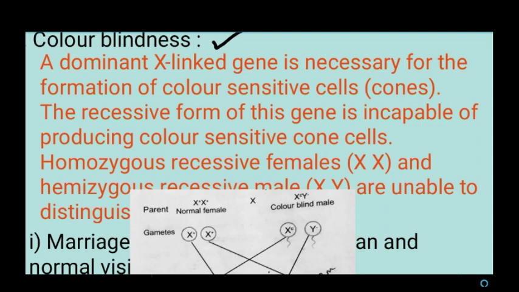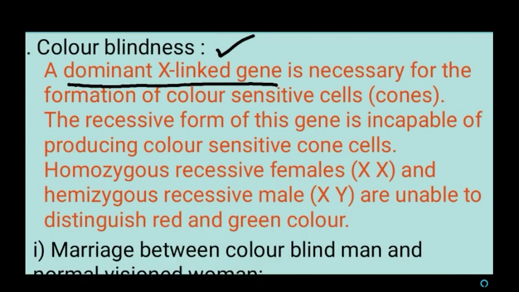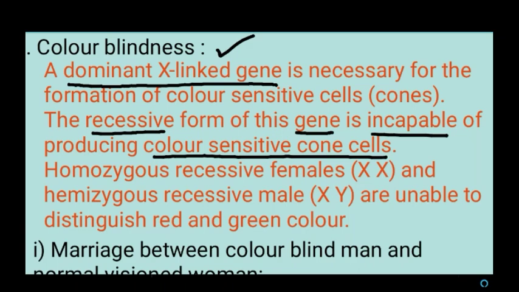For the production of cones, the color sensitive cells, we need a dominant X-linked gene. If a person receives a recessive form of the gene, that person cannot produce color sensitive cone cells.